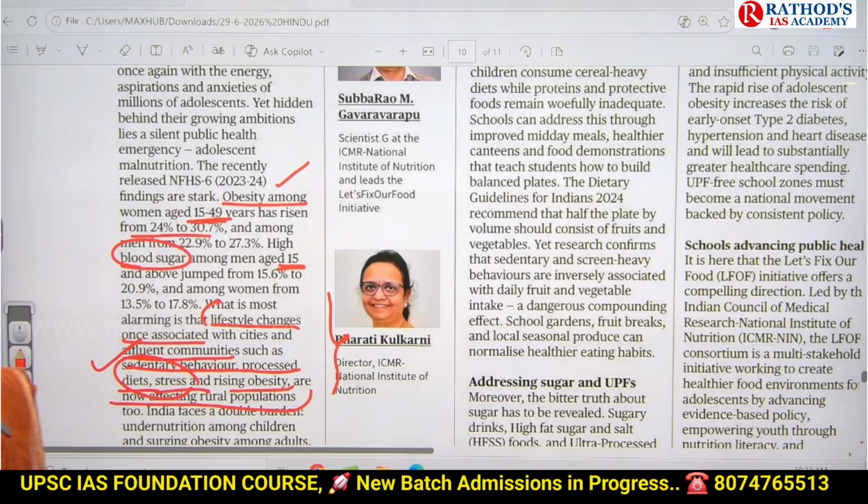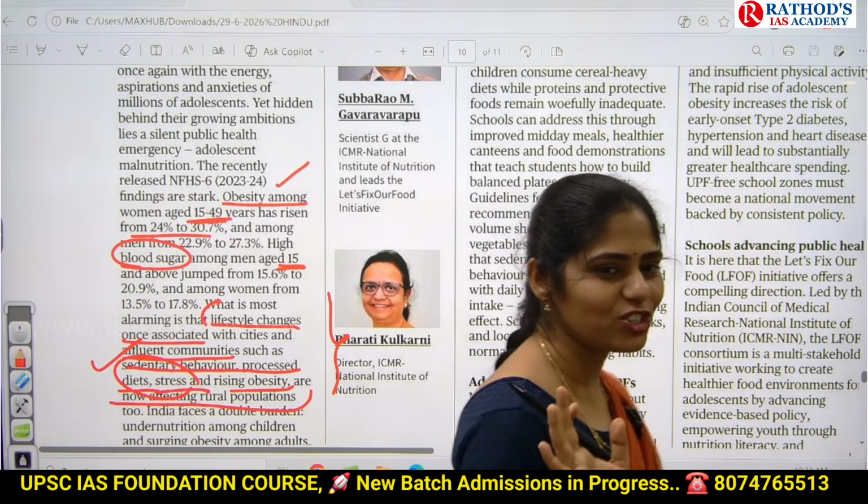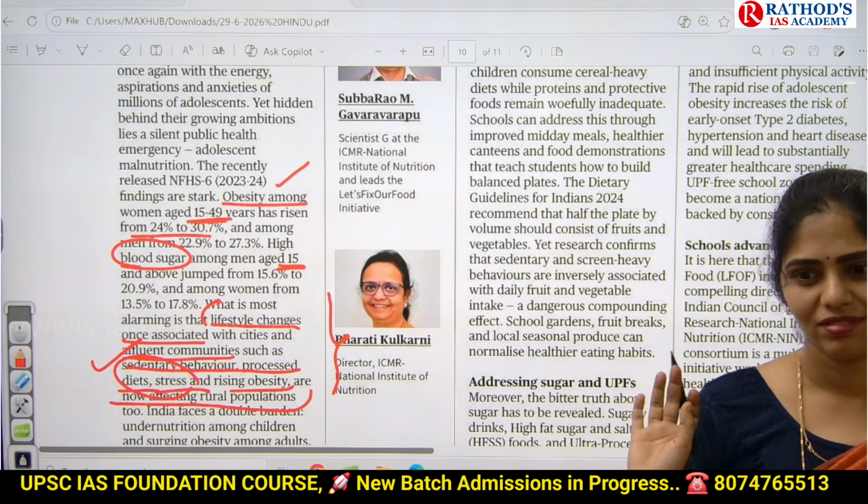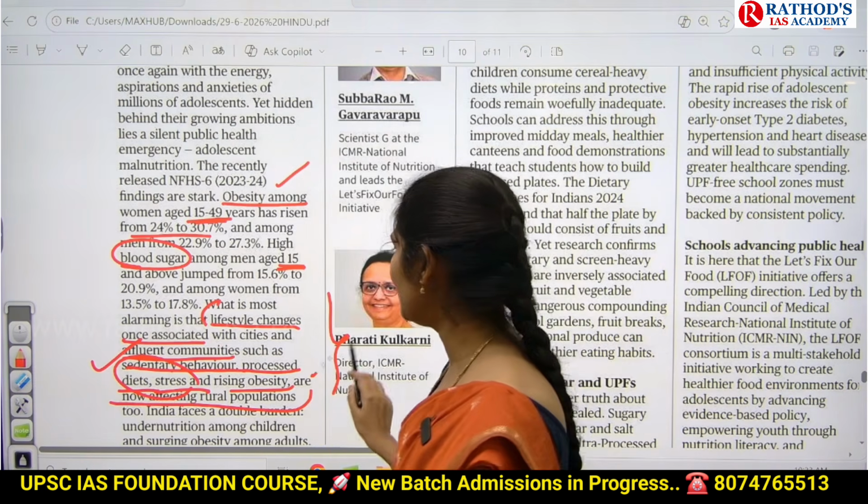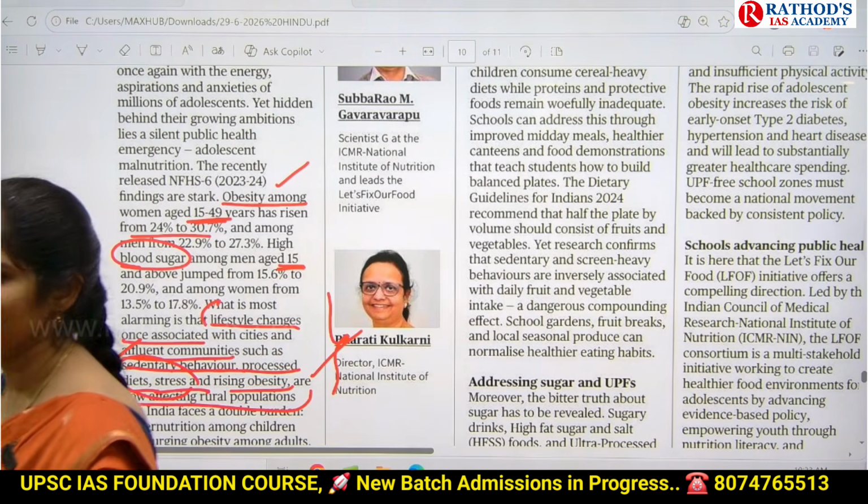The next one here is processed diet. You know, everything is packaged food now, even frozen chicken, frozen fish. Yes. And the next one is increasing stress.